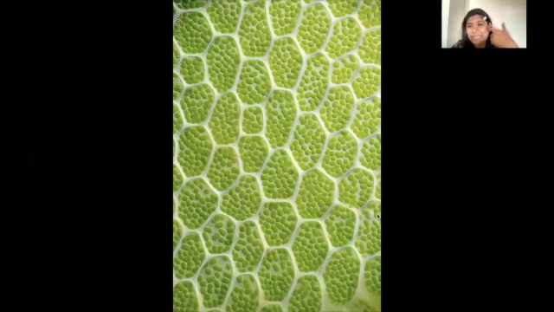So the cells of your cheek, if you just open your mouth in front of the mirror, you're going to see that they have a beige color. That's because a layer of thousands of cells is put together, and then you're able to see its color. Like I could do a thing with you here.